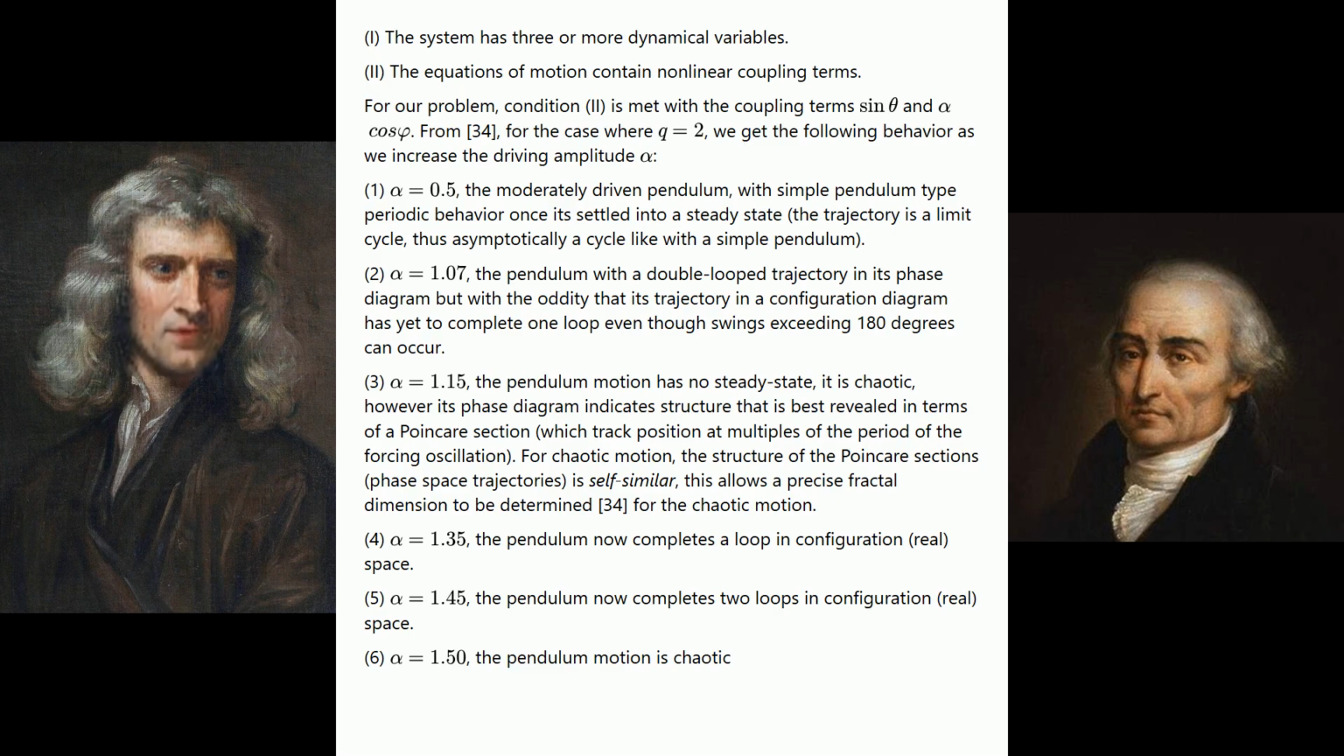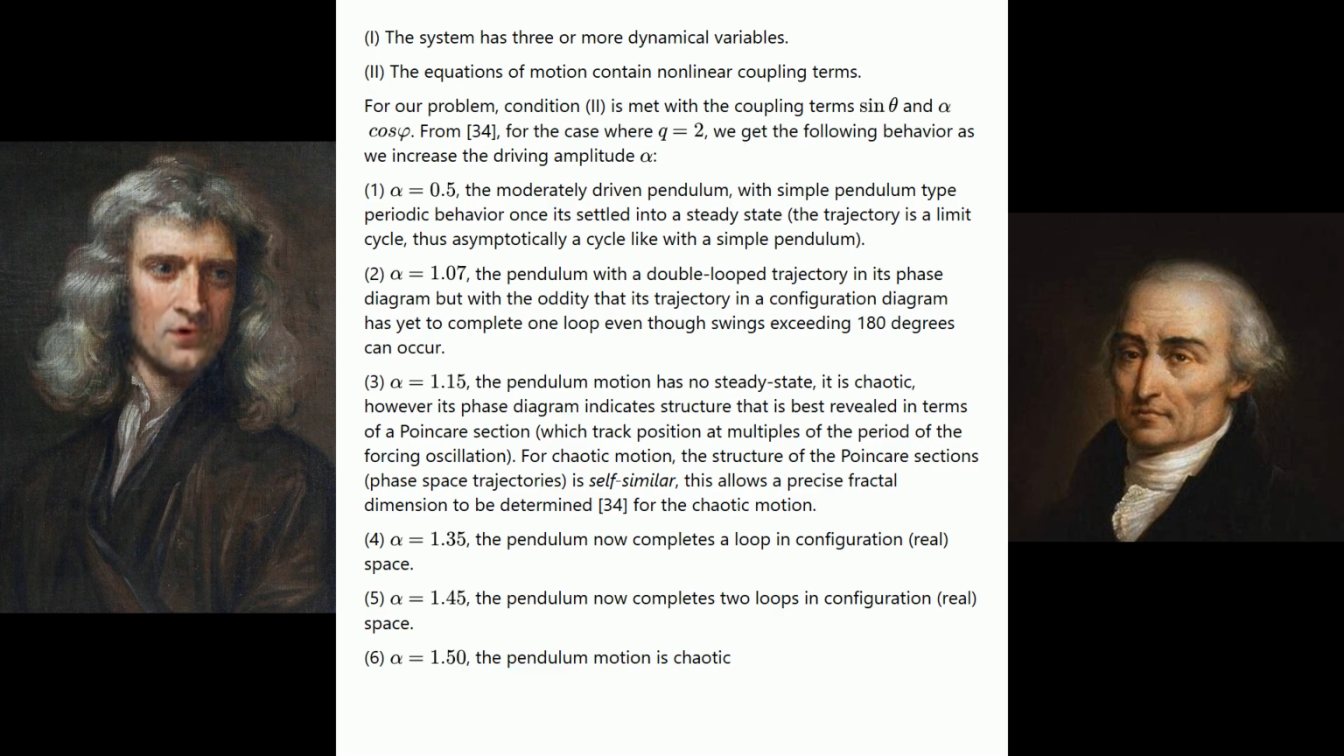From reference 34, for the case where q equals 2, we get the following behavior as we increase the driving amplitude alpha. 1. Alpha equals 0.5. The moderately driven pendulum, with simple pendulum-type periodic behavior, once it's settled into a steady state, the trajectory is a limit cycle, thus asymptotically a cycle like with a simple pendulum. 2. Alpha equals 1.07. The pendulum with a double-loop trajectory in its phase diagram, but with the oddity that its trajectory in a configuration diagram has yet to complete one loop even though swings exceeding 180 degrees can occur.